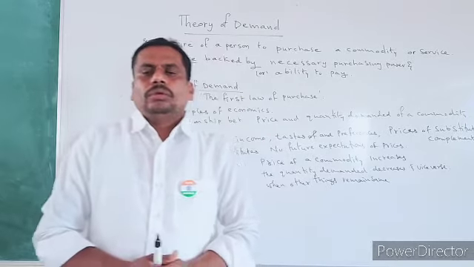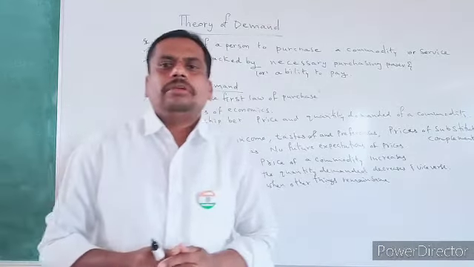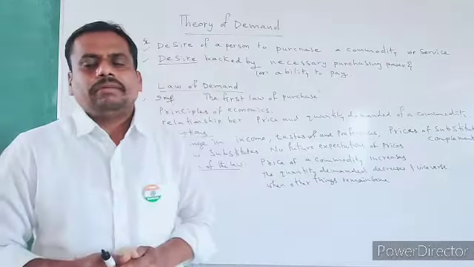Now we try to understand this law of demand with the help of a diagram. Yes children, yes students, see here, just now we have seen what is demand and what is the law of demand, and what the assumptions are, and what the law of demand is based on. What the law of demand tells: when the price of a commodity increases, the quantity demanded decreases. When the price of a commodity decreases, the quantity demanded increases.